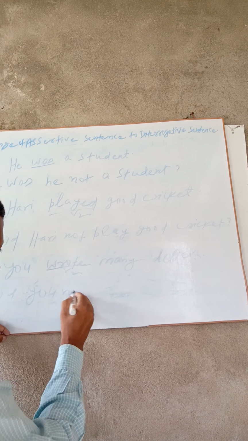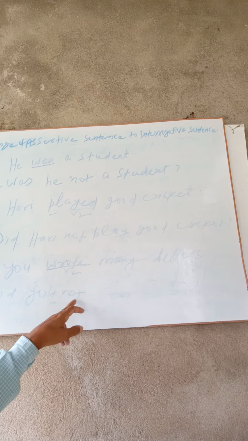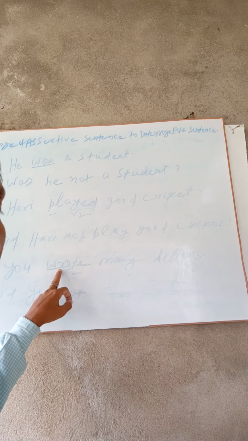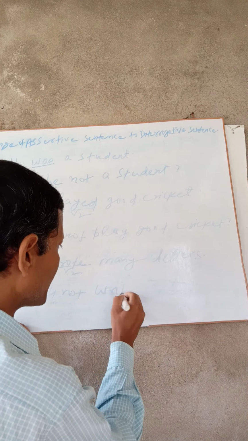Did you not? Right? Did is V2 there. In one sentence there will be only one V2. Here will be application of did, and then the main verb comes in V1. Did you not? Then it comes V1. Did you not write many letters? Did you not write many letters?